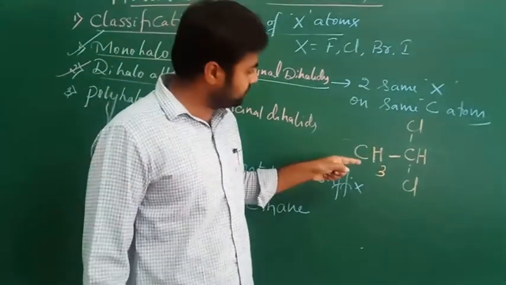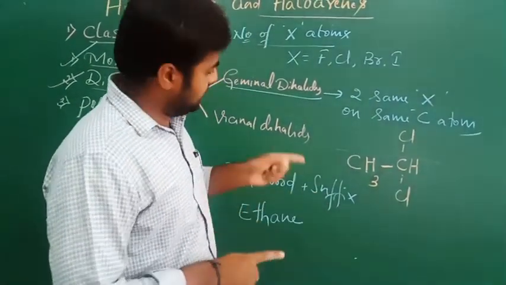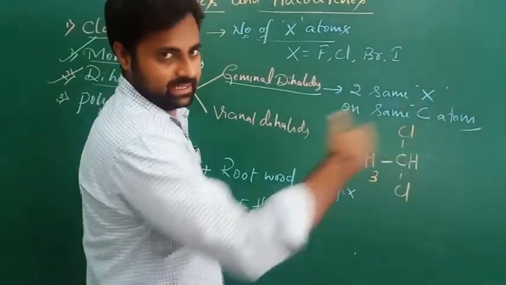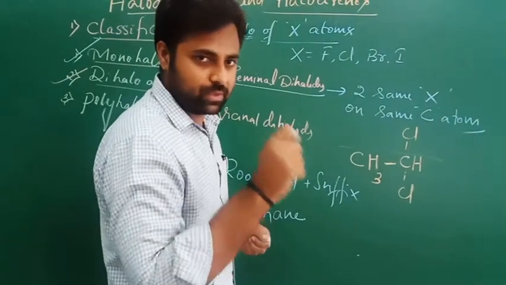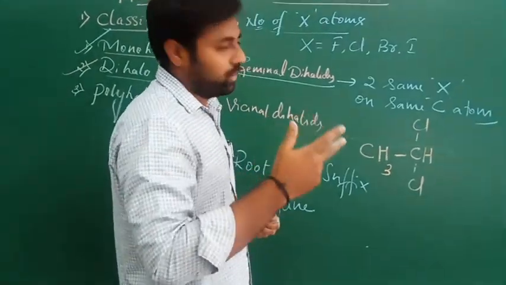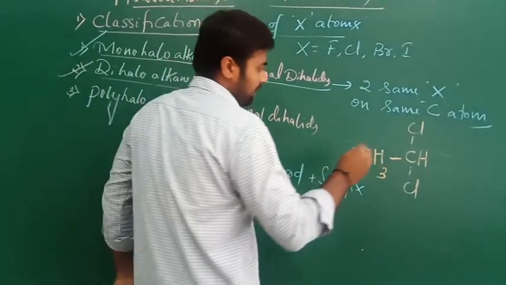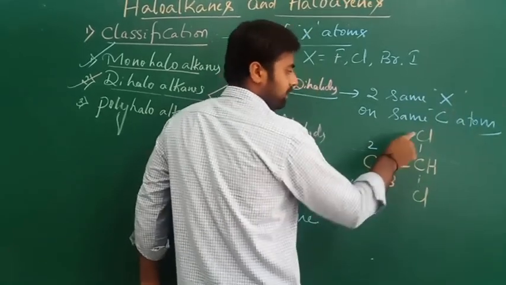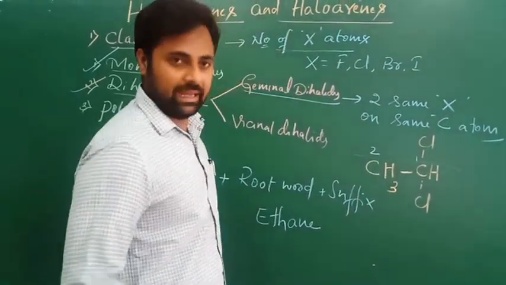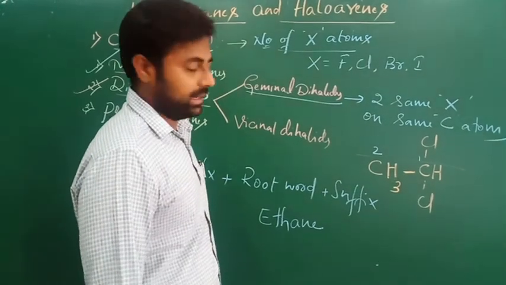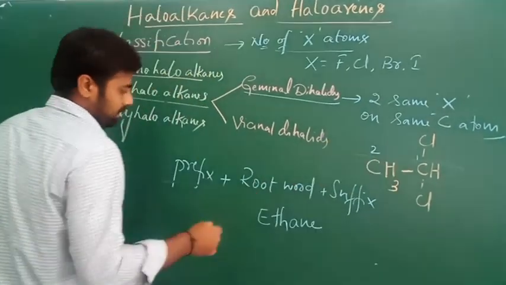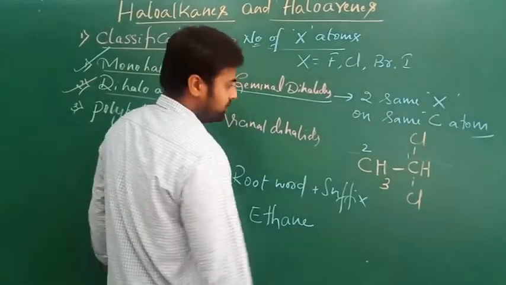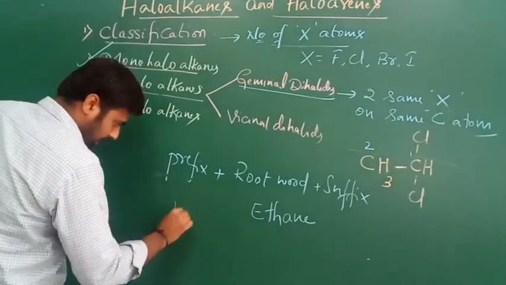Now the question is, on which side are you going to number the chain, either this side or that side? Definitely from the right side. Why? Because where the substituent gets the least number, you can go through that side. When you give the numbers to this chain from the right side, the two chloro groups will get the least number. So both the chlorine atoms are present on the same position, the first position. So you can take 1, 1.